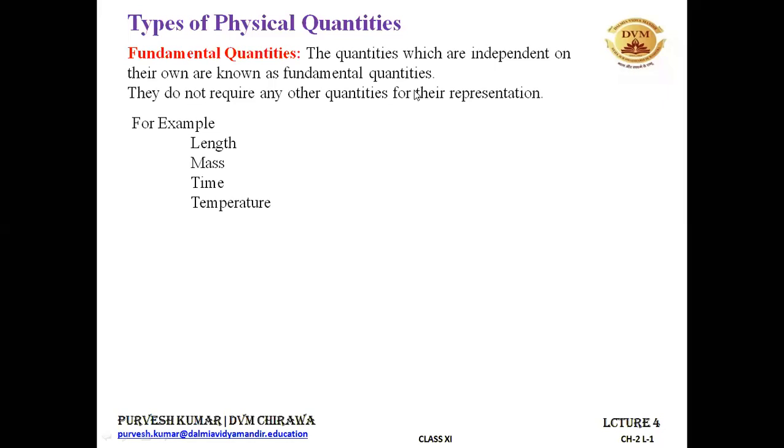So we need to measure the mass and we need to measure the volume. It means density is derived from 2 different quantities, one is mass and the other is volume. That's why it is a derived quantity. But in order to measure length, we only need to measure the distance between the 2 points. That's why it is an independent quantity, and that's why it is known as a fundamental quantity.